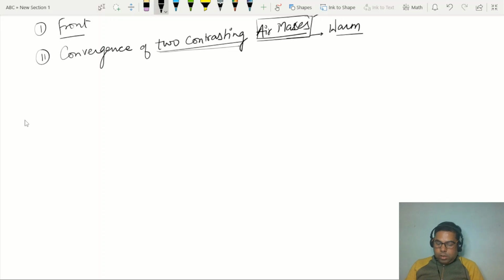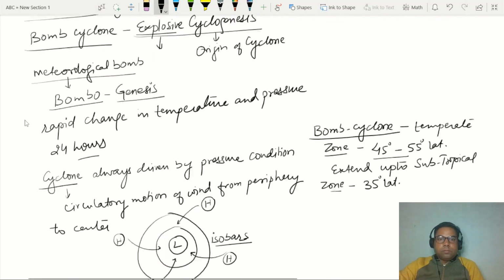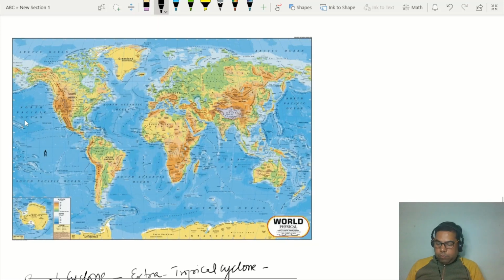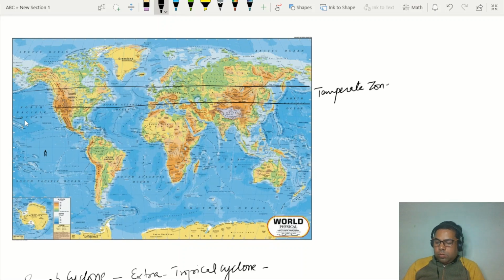So now let's see there on the world map. So in the temperate zone, yes, this is the Tropic of Cancer, and this line here from this zone is the temperate zone.